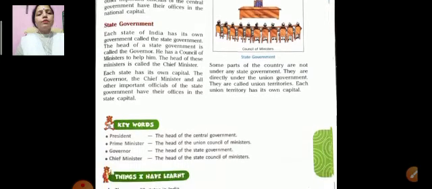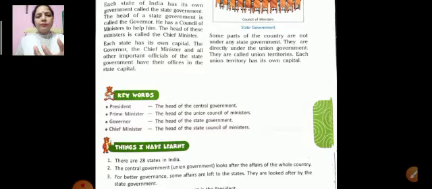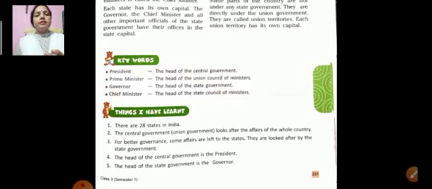Now keywords. President. What is the president? The head of the central government. Who is the prime minister? The head of the union council of ministers. Who is the governor? The head of the state government. And who is the chief minister? The head of the state council of ministers. Here you have to learn many things. You have to learn, okay, not I will learn. You have to learn. There are 28 states. How many states? 28 states.